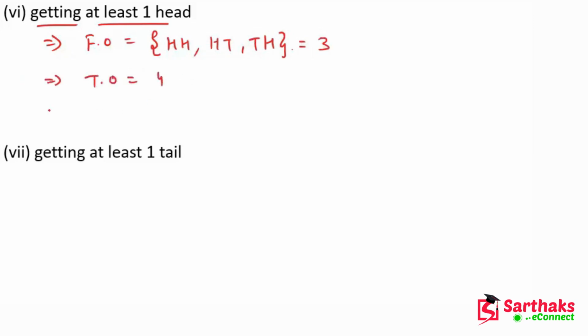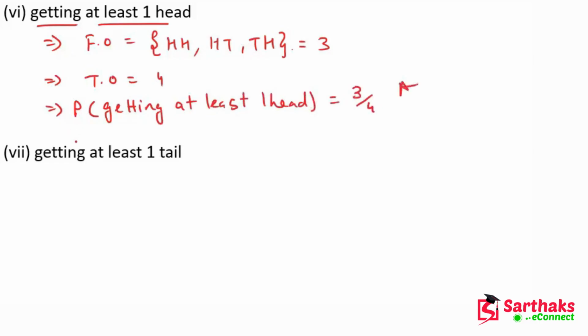Now in this case we have to find the probability of getting at least one head. The favorable outcomes are at least one head, so the cases are head head, head tail and tail head. So there are 3 cases. Total outcomes is 4, so the probability of getting at least one head is 3 upon 4. This is the answer.